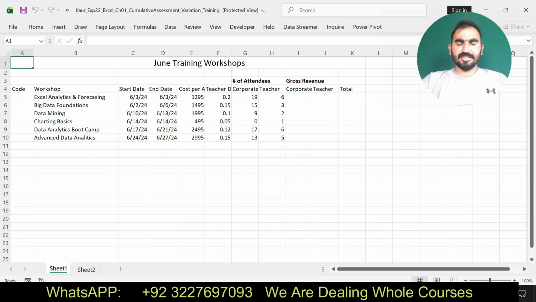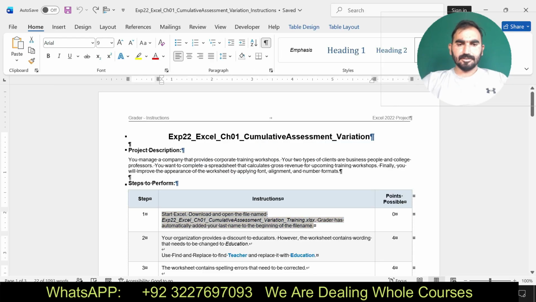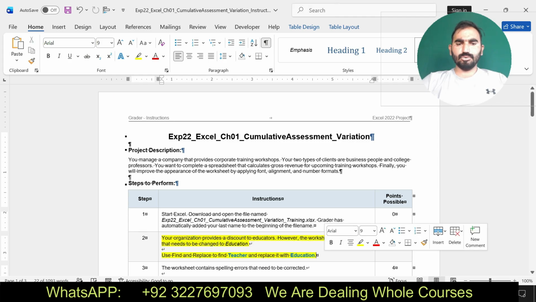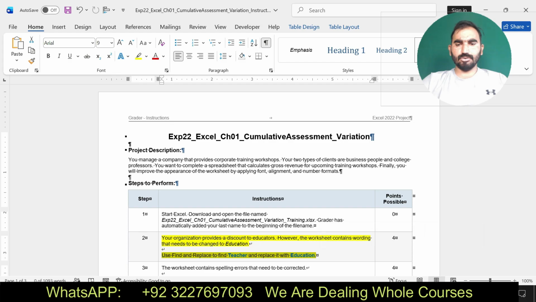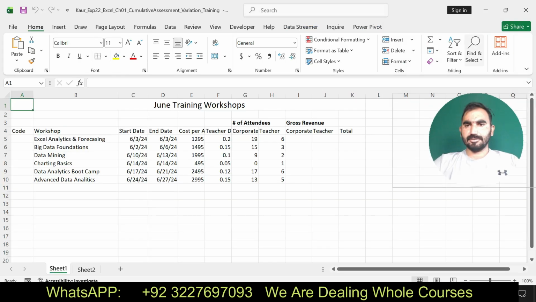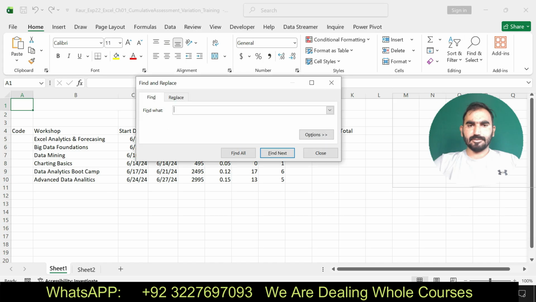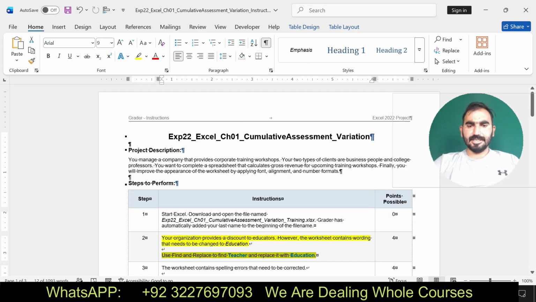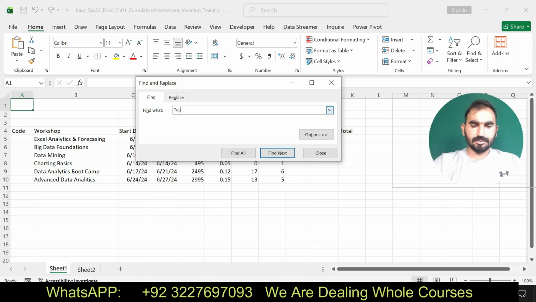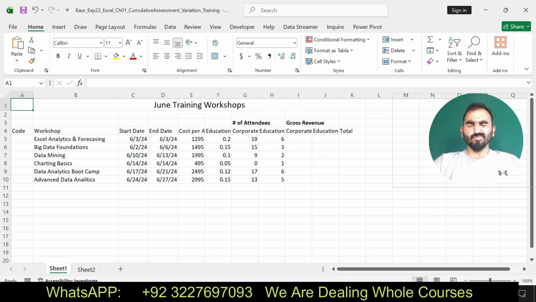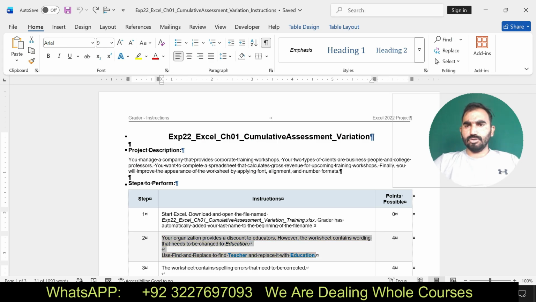Here you can see it says use Find and Replace to find teacher and replace it with the word education. Replace this word with education. I have replaced all and then closed this one. Now I'm going to move to my next step.